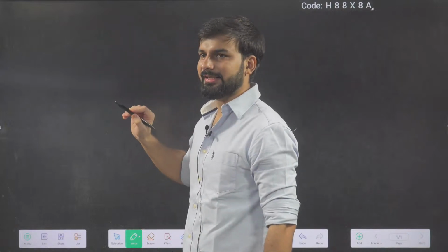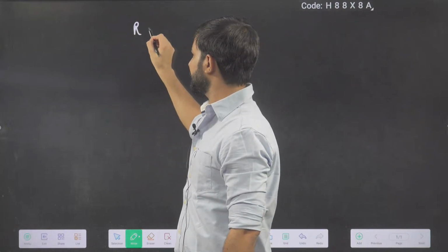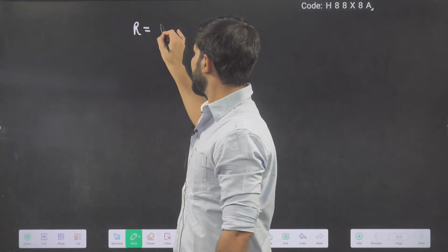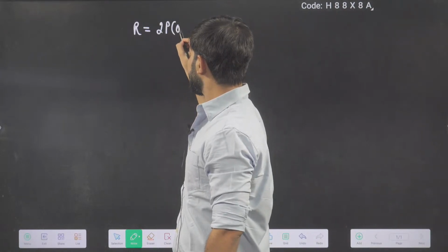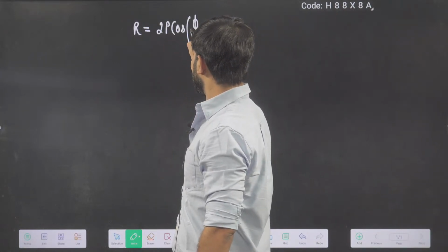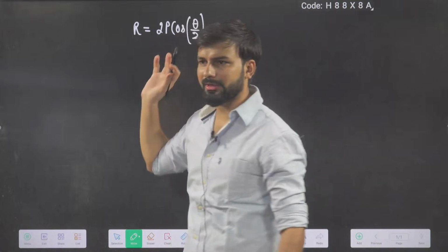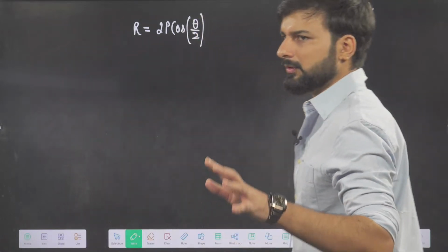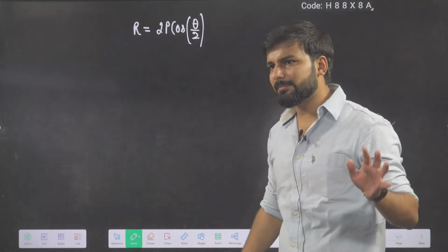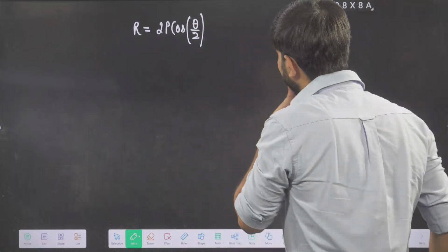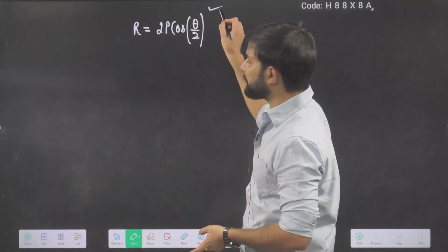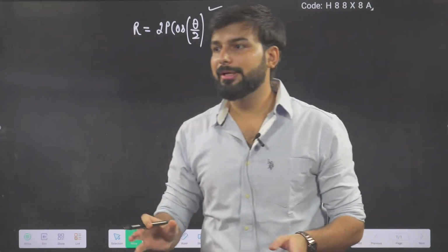What was their resultant? What was the formula of resultant? R is equal to 2P cos of theta by 2. I hope everyone remembers this formula, yes or no? Very good. So you guys remember this formula. Now on this formula base, today we will do so many questions.